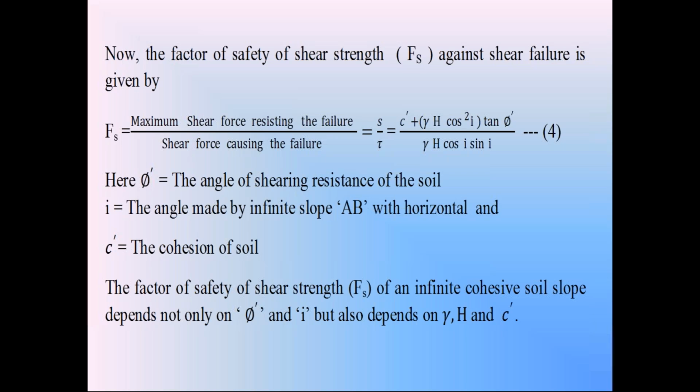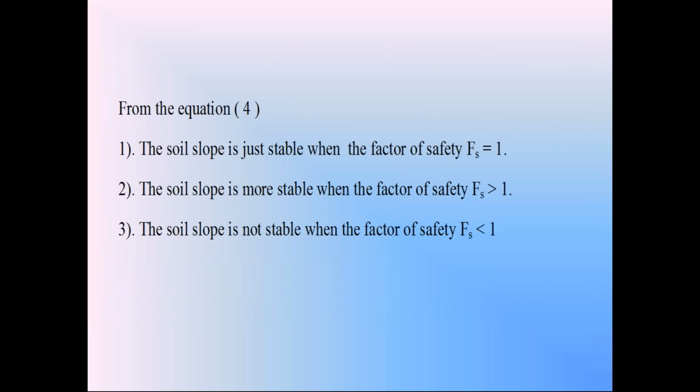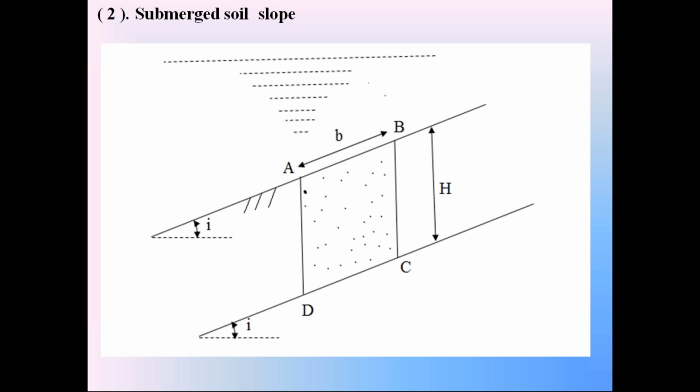In the submerged condition, since the entire soil is below the water, the unit weight of soil is taken as the submerged unit weight gamma dash. So in that second condition, submerged condition, this is the factor of safety. Coming to the submerged condition situation, we assume this soil slope is entirely below the water. So this entire soil slope is submerged with water. Since it is entirely below the water, it is called submerged condition.